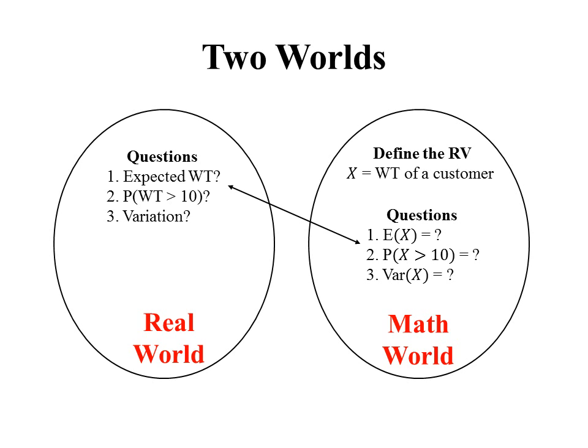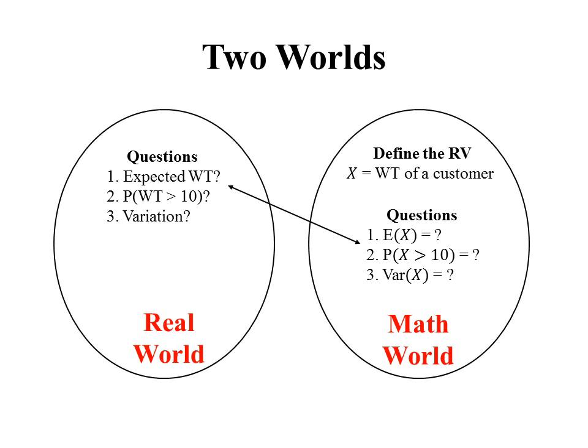Now in terms of this mathematical idea, we can restate our real world questions as, number one, what's the expected value of x? Number two, what's the probability that x is greater than 10? Number three, what's the variance of x? So we see here that we can take our real world questions and state them as three equivalent math world questions.